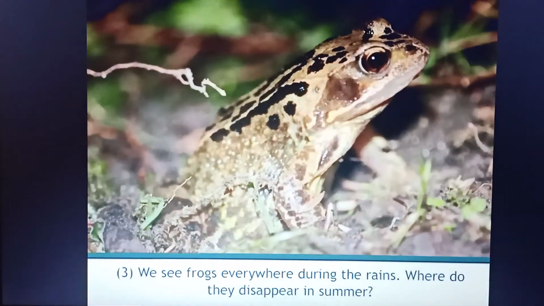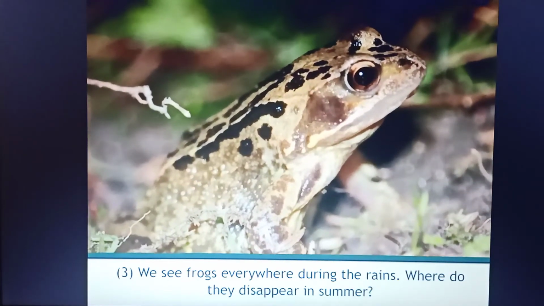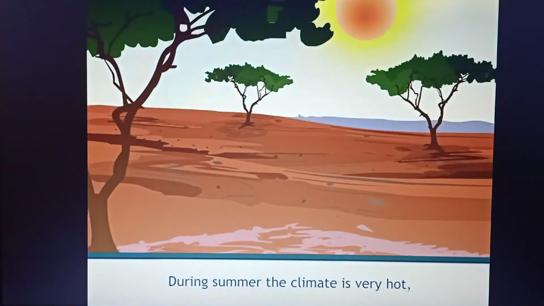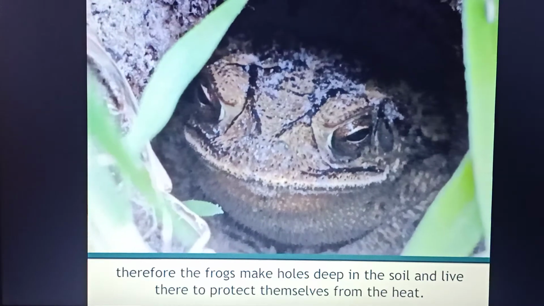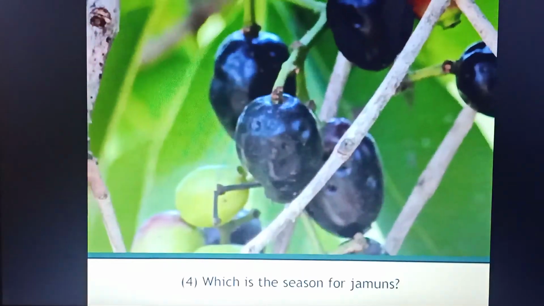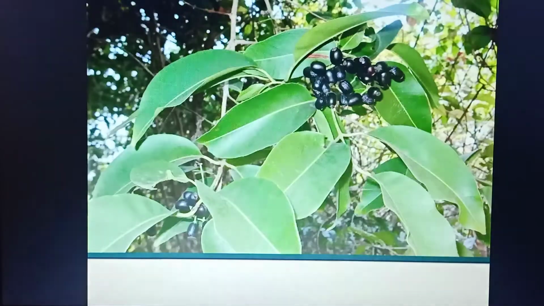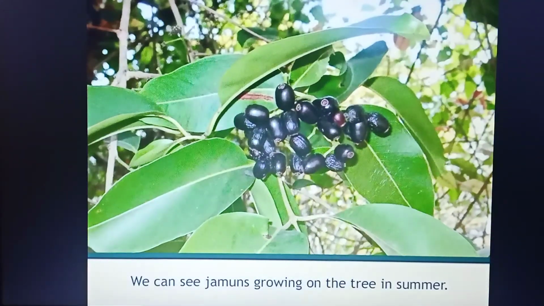We see frogs everywhere during the rains. Where do they disappear in summer? During summer, the climate is very hot. Therefore, the frogs make holes deep in the soil and live there to protect themselves from the heat. Which is the season for jamuns? We can see jamuns growing on the tree in summer.